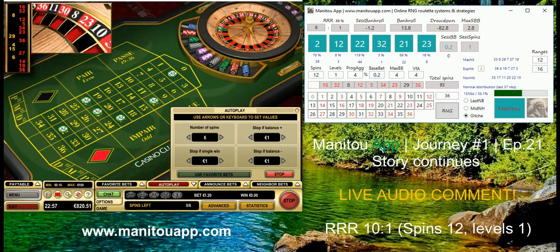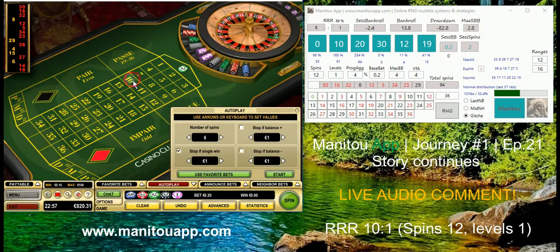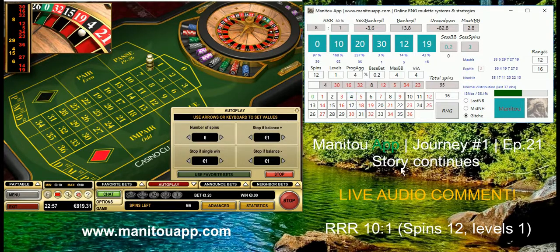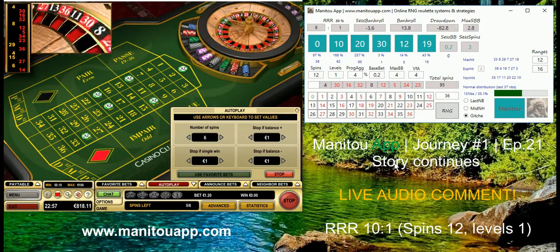I'm happy that I'm recording the live session again, because the live comment is always the best, because I can immediately comment on what's going on at the table, what's going on in the app, and so on. As I said, so far this new algorithm provides really cool results, very stable, with low drawdowns. Maybe it's not growing so fast, but on the other hand it provides profit, and this is what I'm looking for.